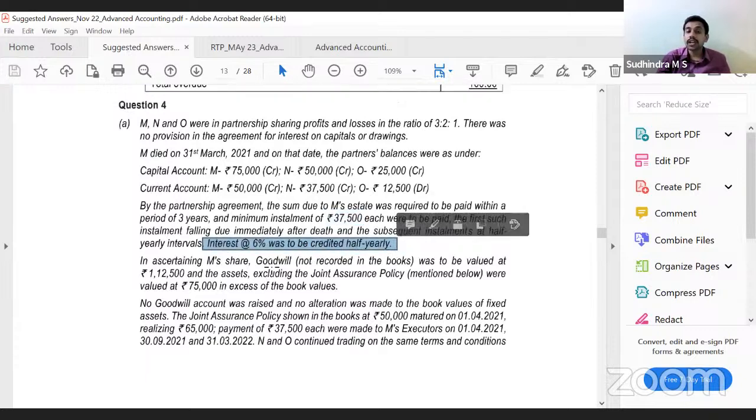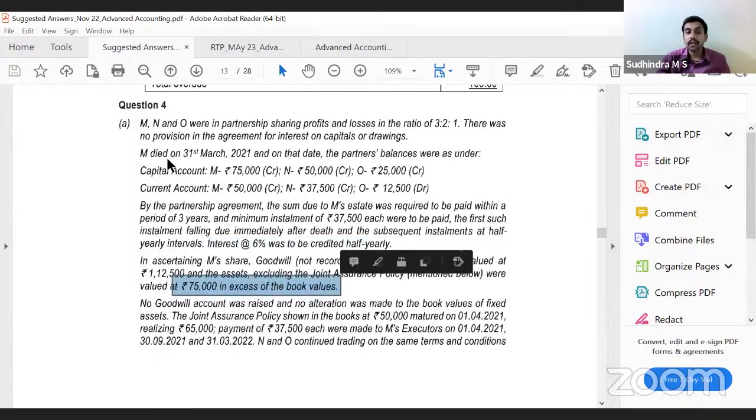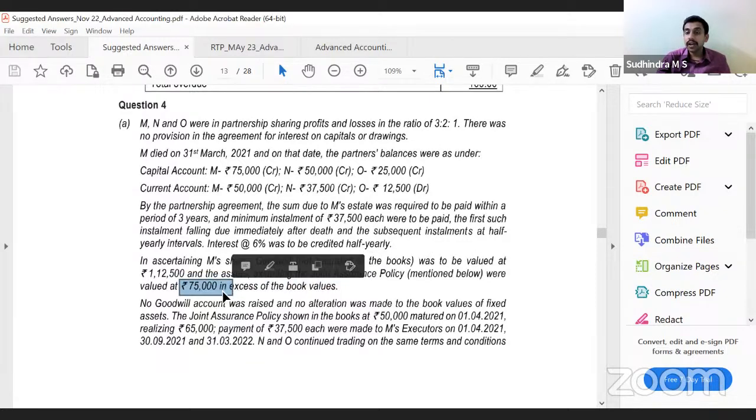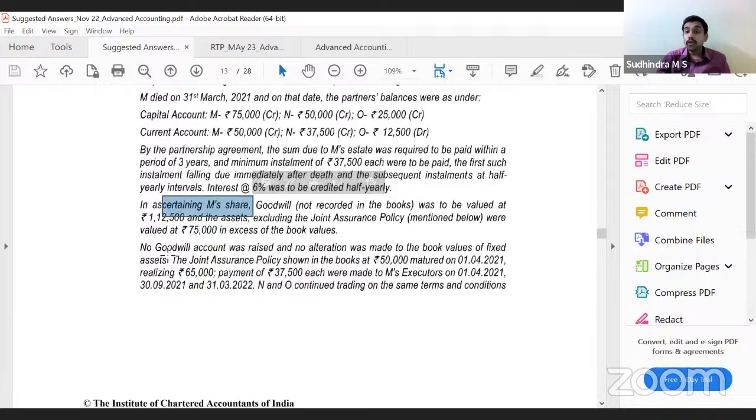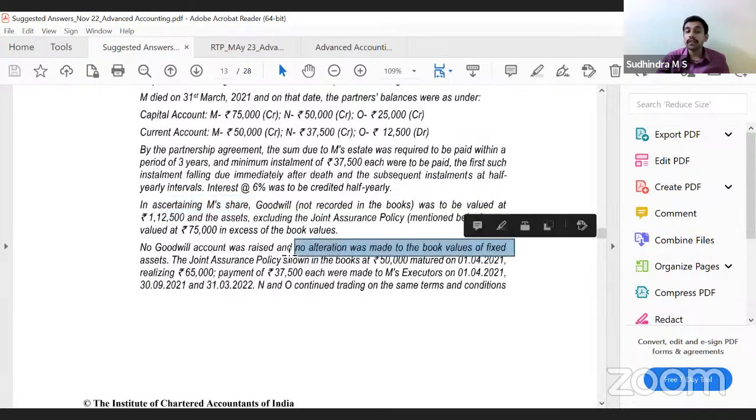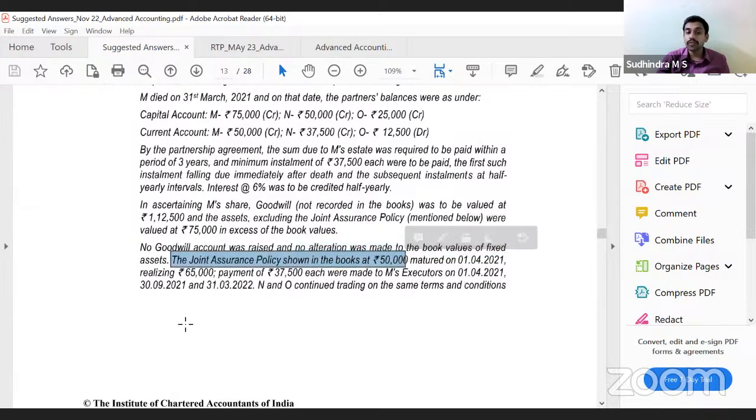In ascertaining M's share, goodwill not recorded in the books was to be valued at 1,12,500, and the assets, excluding the joint assurance policy mentioned below, were valued at 75,000 in excess of the book value. What does this mean? Revaluation profit. Correct. Upon death of the partner, no goodwill account was raised and no alteration was made in the book values of fixed assets. Joint assurance policy shown in the books at 50,000 matured on 1/4/2021, realizing 65,000. Payments of 37,500 each were made to M's executors.